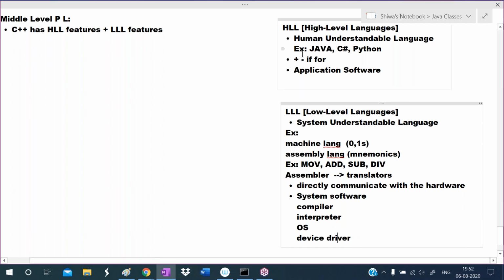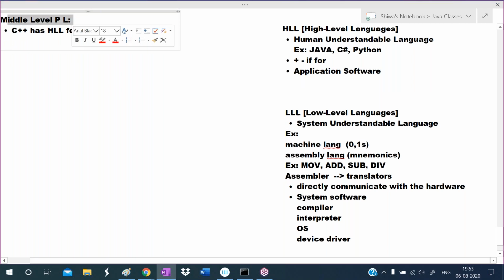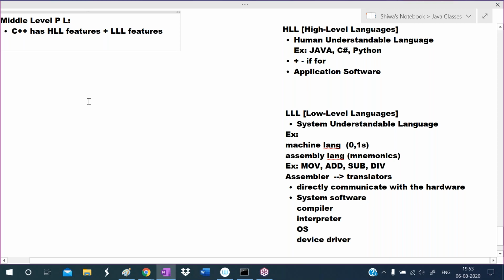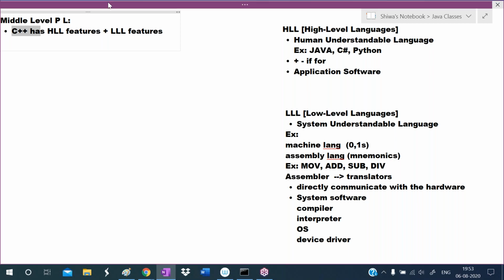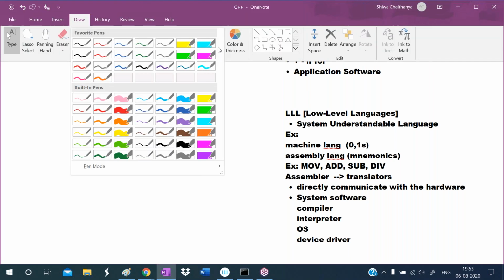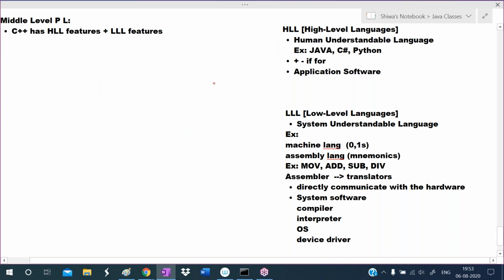Whereas high level languages are suitable to develop application software like hotel management software, college management software, game software, etc. I am calling C++ and C the middle level programming languages. C language is the first middle level programming language introduced. C++ has all the C language features. So you can say C++ is a middle level programming language, meaning now it has high level language features and it has low level language features.